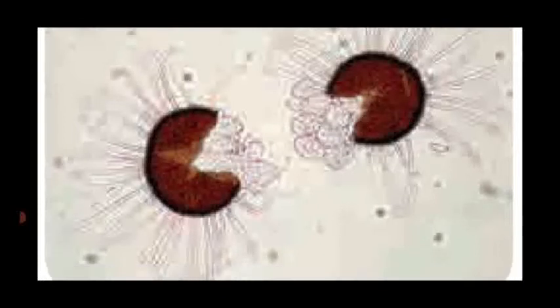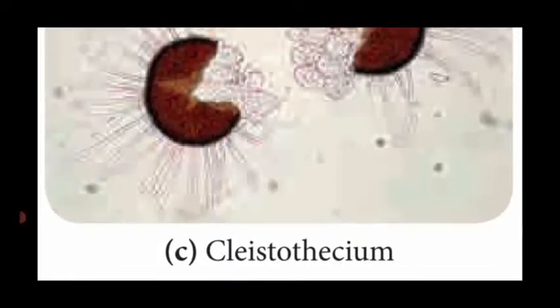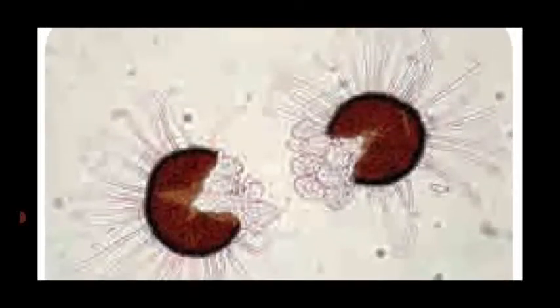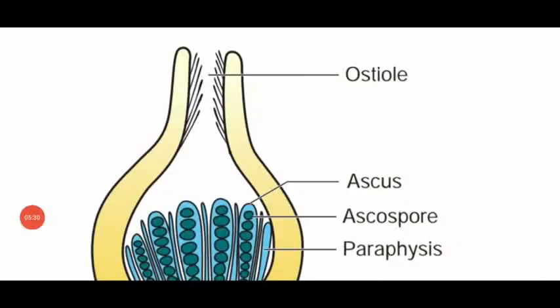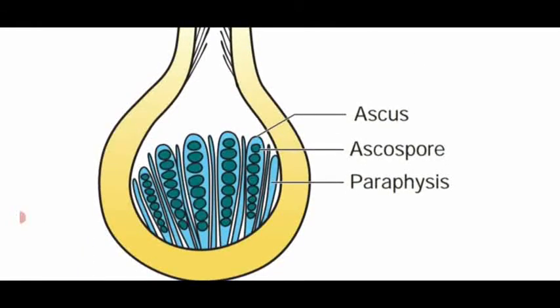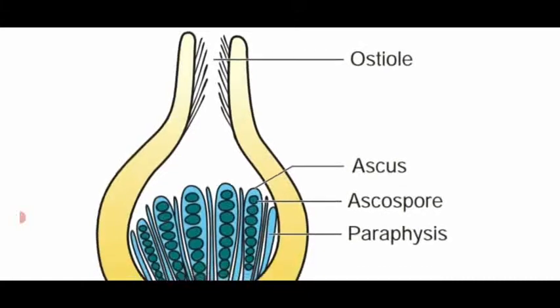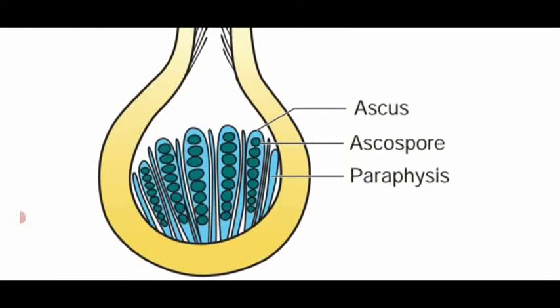This is one of the types of fruiting body produced in Ascomycetes fungi, named Cleistothecium, which means a closed-shaped fruiting body. So these are the other shapes of fruiting body. The shape looks like a flask-shaped structure having a minute opening at the tip, which is named the ostiole.